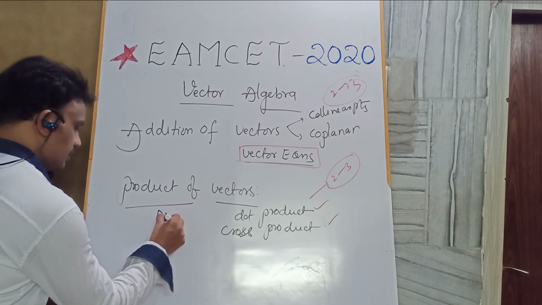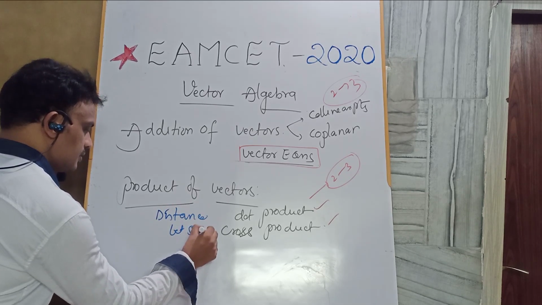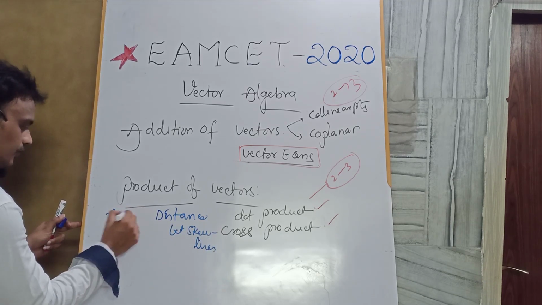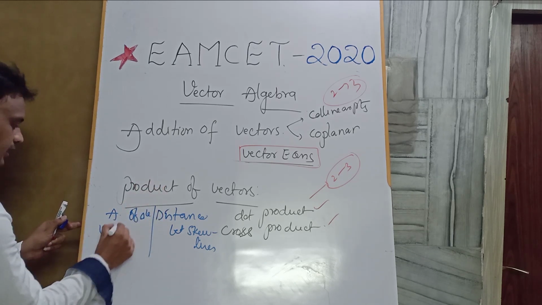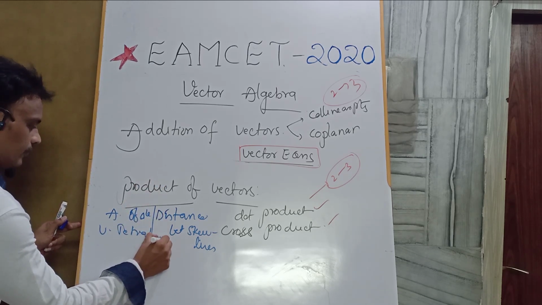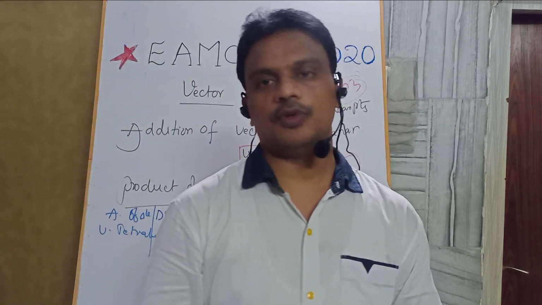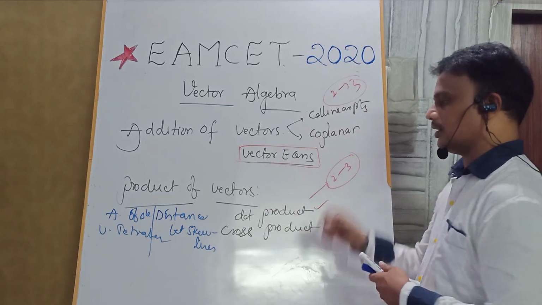A very important thing is the distance between skew lines. So please focus on those concepts, then you can get the questions from vector algebra.